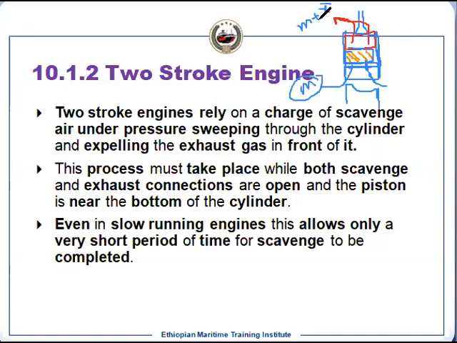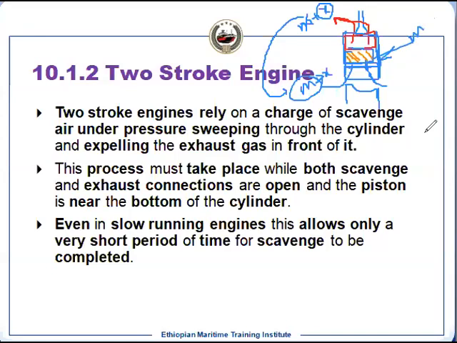If we supply this m plus x, then the remaining air mass in the cylinder can be m, which is required for the combustion. Is it clear how we overcome this kind of situation?